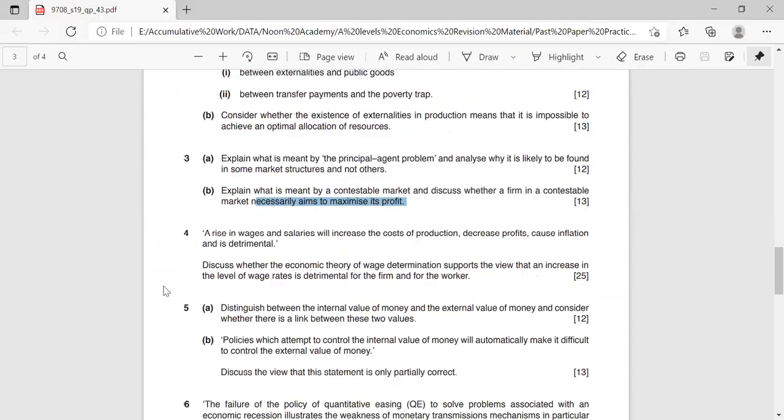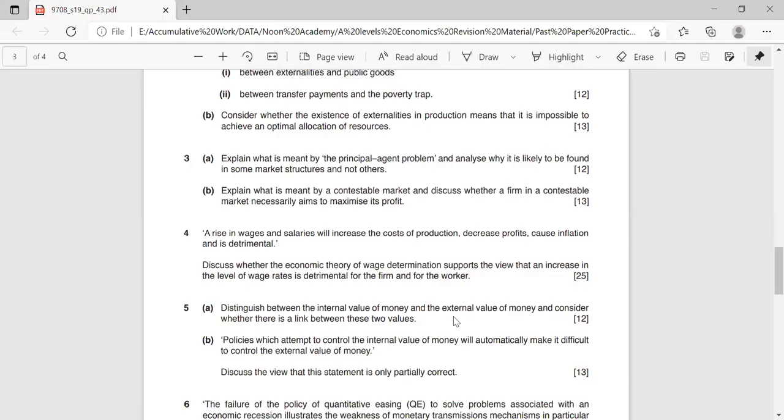A rise in wages. So let me give you an overview of what you are supposed to write in this question. A rise in wages and salaries will increase the cost of production. Do you agree with that? The answer to that is yes, right? And decrease profits, cause inflation, and is detrimental. Discuss whether economic theory of wage determination supports the view that increase in level of wages is detrimental for the firm and workers, right? So in this question, I'll give you some outline. You have to talk about yes and no, right? It's 25 marks. And whenever the question says discuss, you have to talk about both sides of the argument.